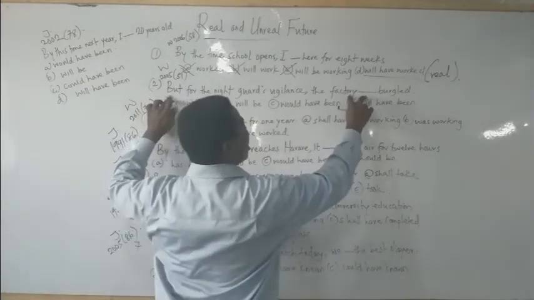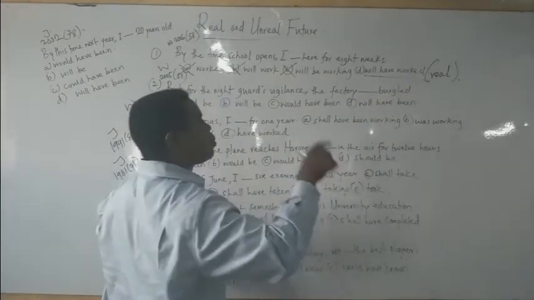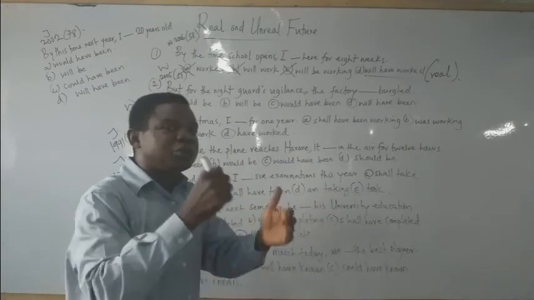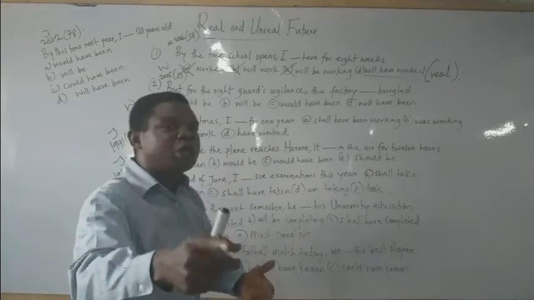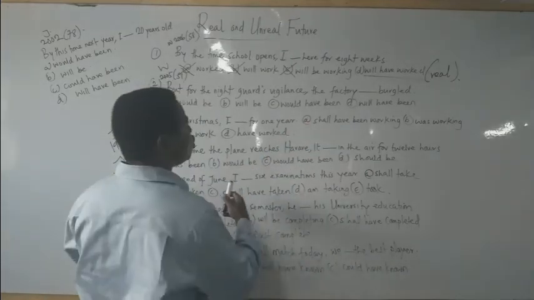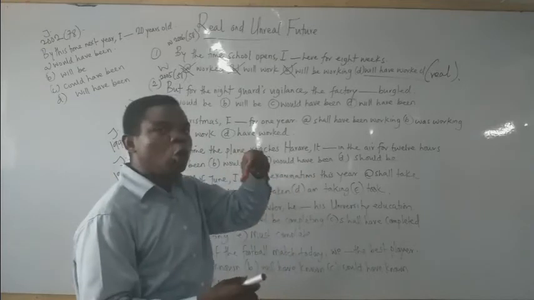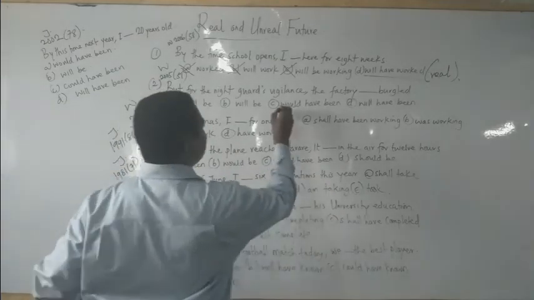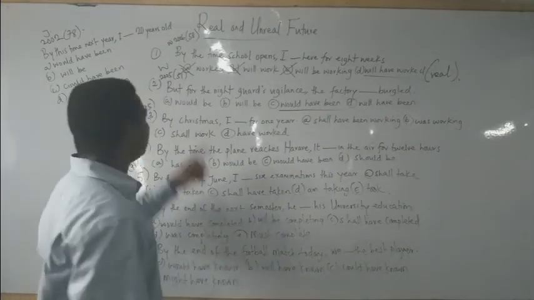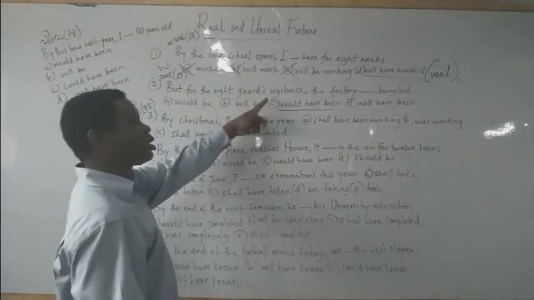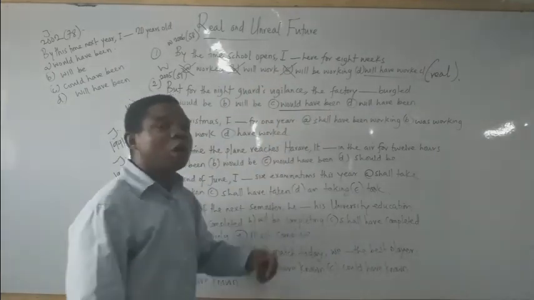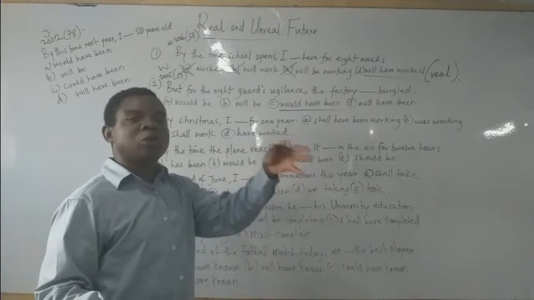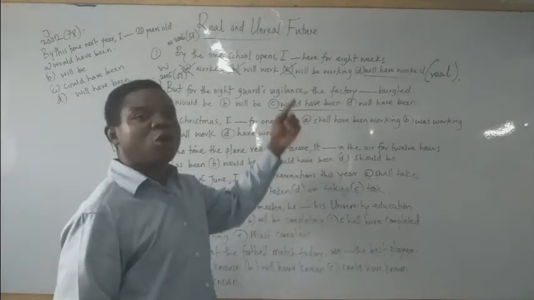So when you have a proposed action that did not occur, that would be an unreal word expression. So if it is unreal, the verb we use is would plus have plus what? A perfect tense verb, which is option C in this instance. So, but for the night guard's vigilance, the factory dash bubble, meaning what? It was proposed but did not occur. The action was proposed but did not take place. That would be an unreal word expression.